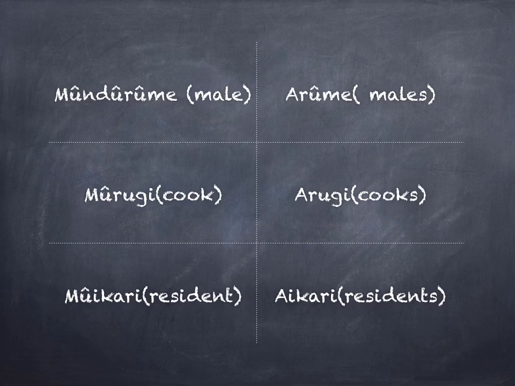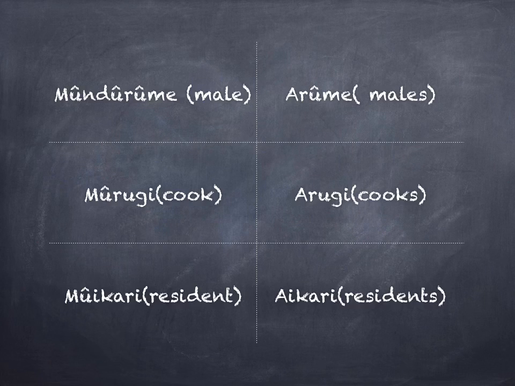Another name that refers to a male person is mũndũrũme, and when they are many, then they are termed as arũme. Mũndũrũme for singular, arũme for plural.